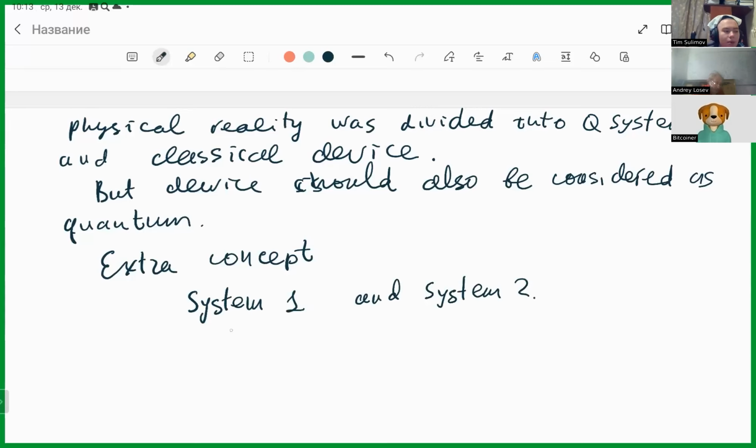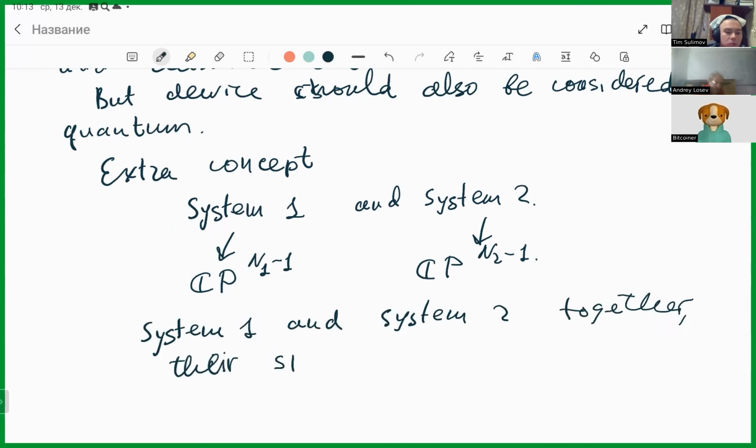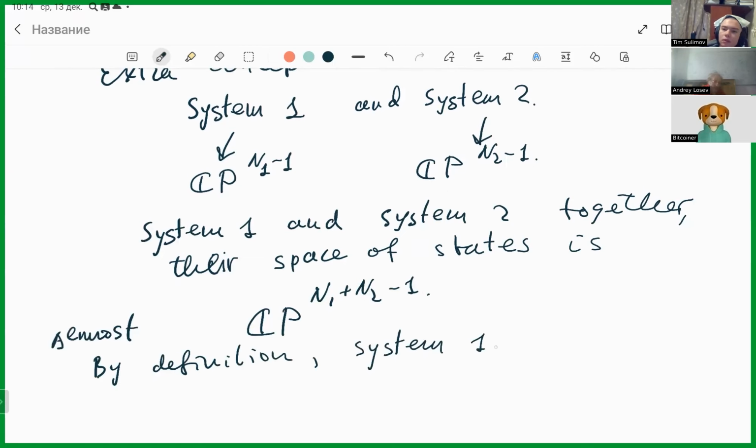Suppose that system 1 is determined by CP^1, and system 2 is governed by CP^1. Then when we have system 1 and system 2 together, their space of states is CP^1 ⊕ CP^1. By definition, system 1 and system 2 together is also a physical system.